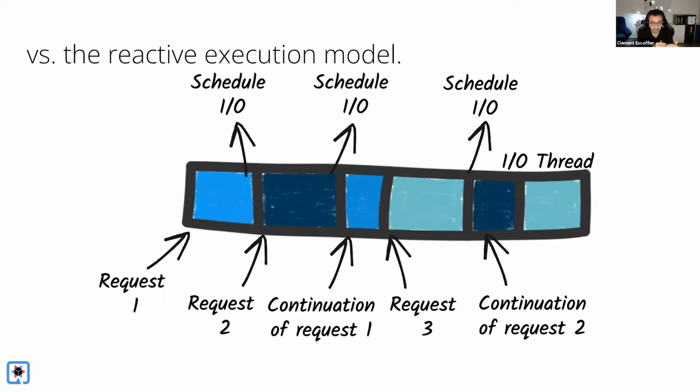The thread is released, and the same thread can immediately start processing a second request. When the IO comes back and the thread is available, it will call the continuation, and so on. With that model, a single thread can handle many, many concurrent requests. That does scale. This is very, very efficient.